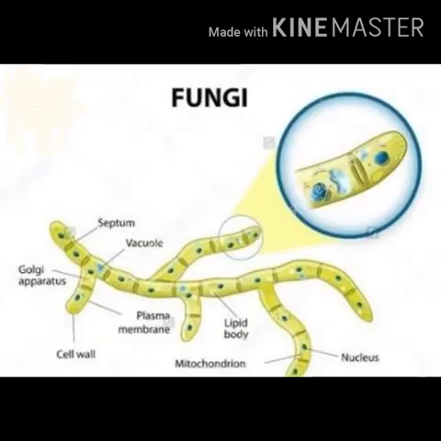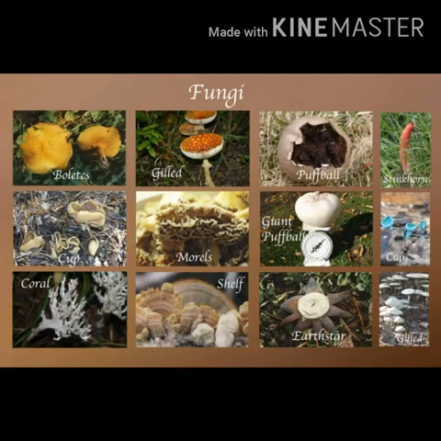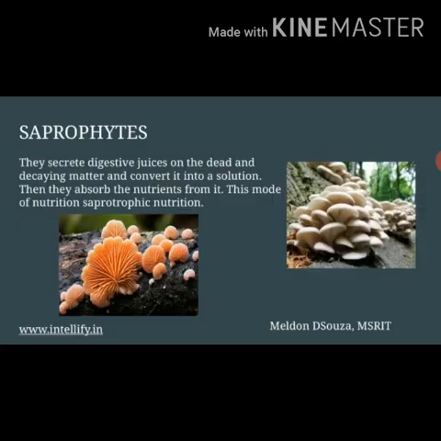These are eukaryotic organisms, means their cell has nucleus and membrane bound organelles. Some fungi are unicellular, that is they are made up of just one cell, and others are visible with naked eyes. Fungi are saprotrophic in nature. They absorb their food from decaying organic matter. In this process, they degrade organic matter completely.